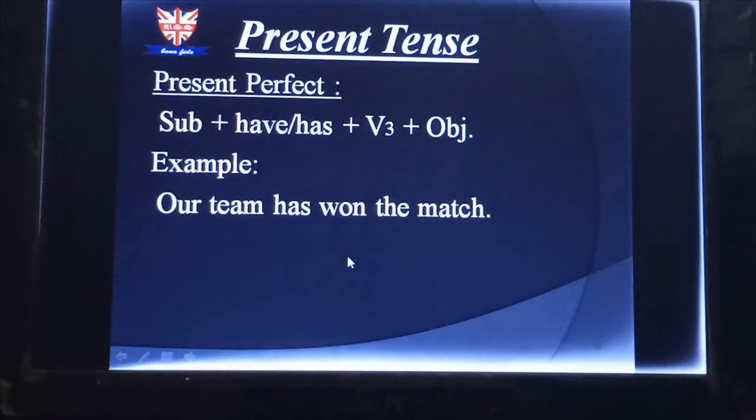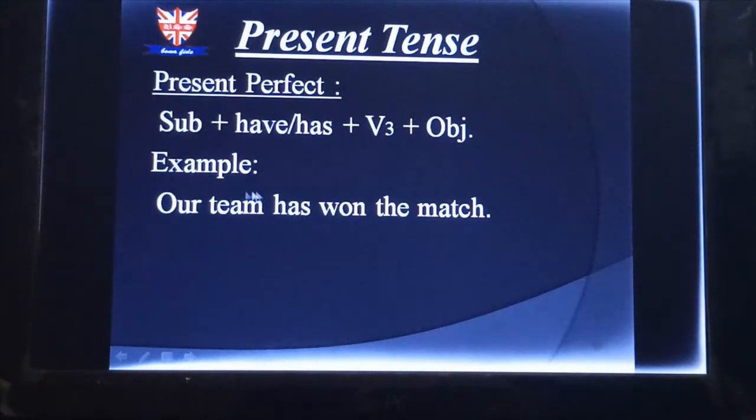The third classification of present tense is present perfect. The structure is subject plus have or has plus V3 plus object. So let's go for the example. Our team has won the match. Here my subject is our team.